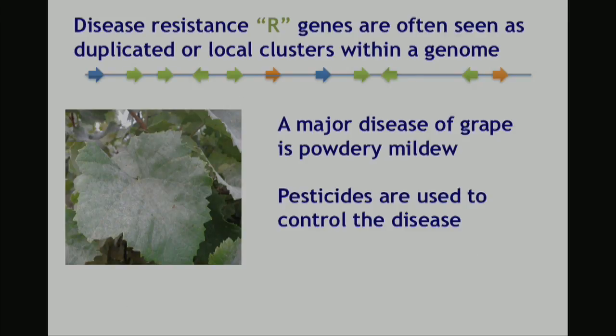So in grape, a major disease is powdery mildew. And in Europe, if you take all the pesticide that's put on all the agricultural plants in Europe, 50% of it is put on grape. Okay, so that is a huge amount. So when you're drinking your wine, think about the amount of pesticide that might be going on that.